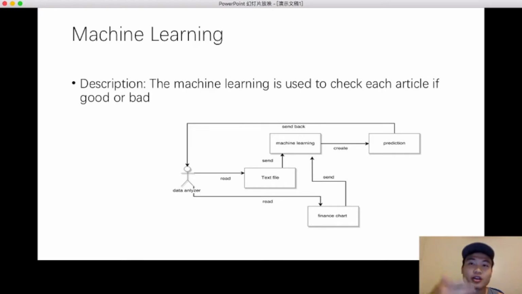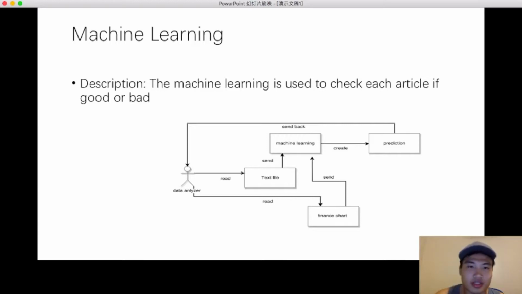The machine learning is going to learn from the articles. For example, on the stock market, if a stock goes down, the machine learning is going to relate it to the news that made the stock price go down. So it will link the news and the price. So that's what machine learning does.